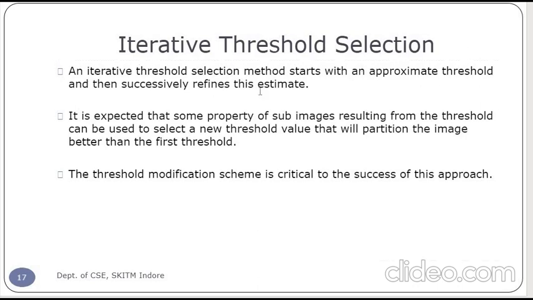After each iteration, we are successively closing in on the accurate threshold value. The threshold modification scheme is critical to the success of this approach.